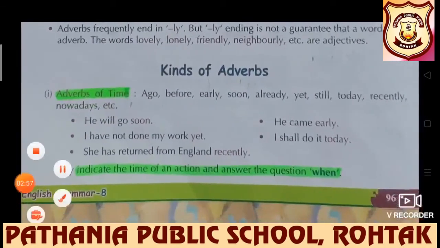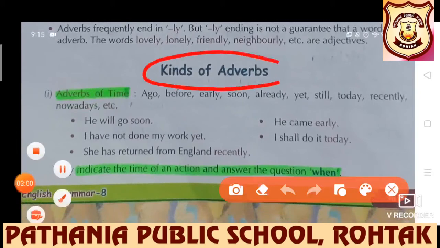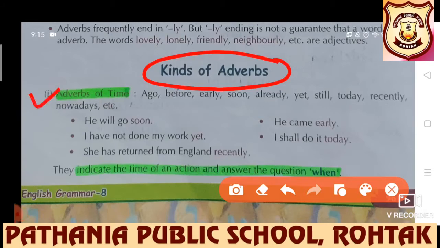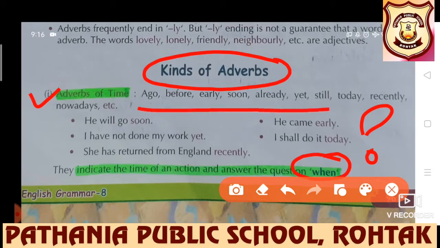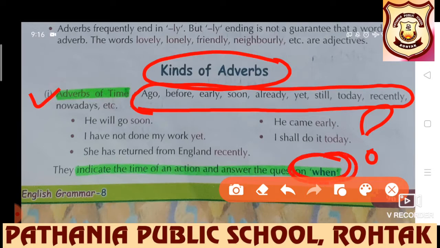Now we are going to understand the kinds of adverbs. First of all, students, we have adverb of time. Obviously, in adverb of time, we will get the answer of when. And which are the words, which are adverbs, which will be used in the sentence when we will get the answer of when: ago, before, early, soon, already, yet, etc. These are the adverbs which will be used in a sentence and that will certainly give the answer of when.